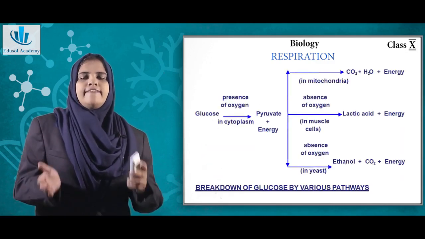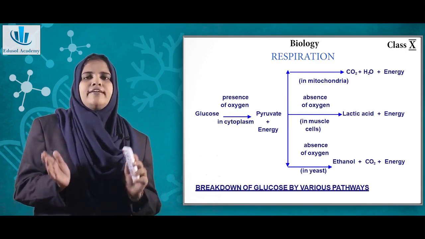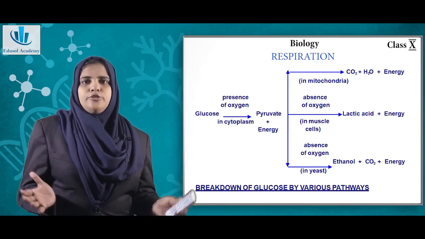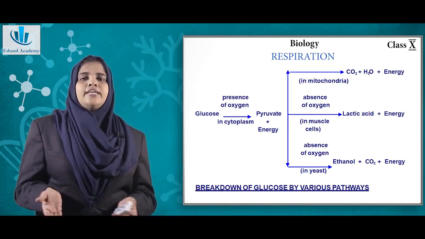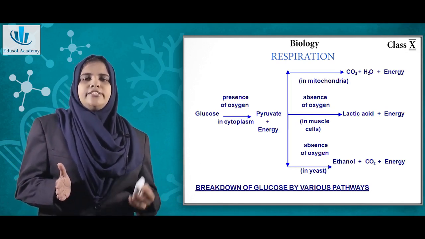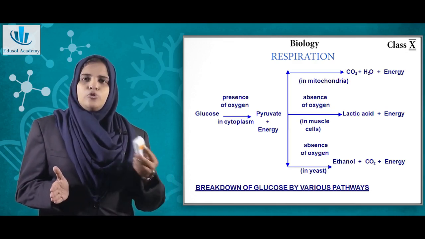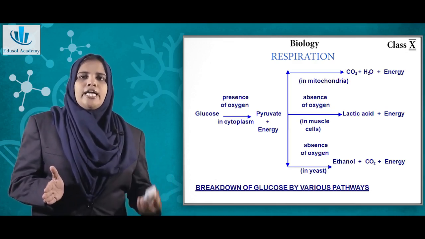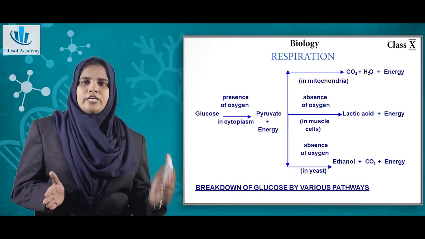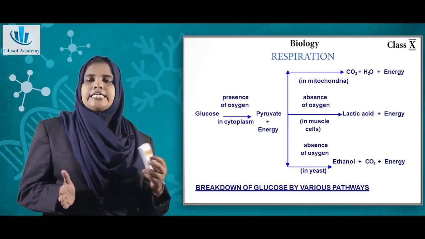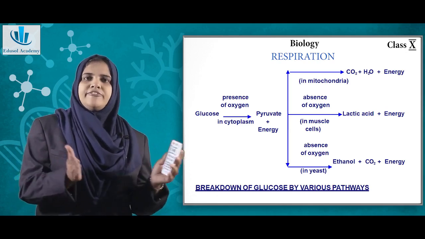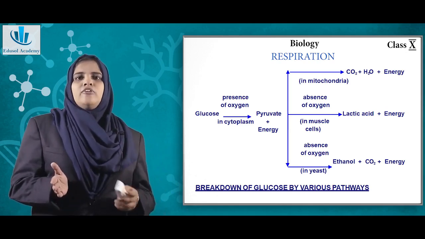Now picturize that the glucose has reached an individual cell. The cell has a cytoplasm and then a nucleus. In the cell, specifically inside the cytoplasm, glucose is converted into pyruvate. Glucose is a 6-carbon molecule and pyruvate is a 3-carbon molecule. So one glucose molecule will form 2 pyruvate molecules and it releases energy. Now the pyruvate has an option; it can go for a different pathway. Now let us understand. First,